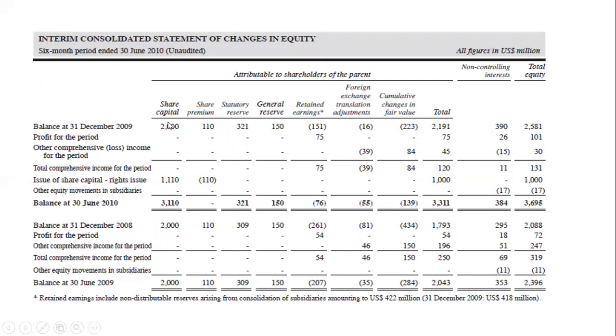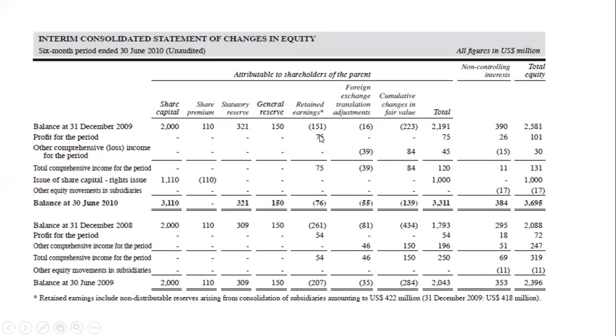So you see the share capital, the share premium account, the statutory reserve, general reserve, retained earnings, foreign exchange translation adjustments, and cumulative changes in fair value. All right, then you have the total. Okay, so this is for a group. So you have that of the parent, and then you have that of the NCI, the non-controlling interest. Okay, so you have the balance as at 31st December 2009. So you can see the opening balances there.